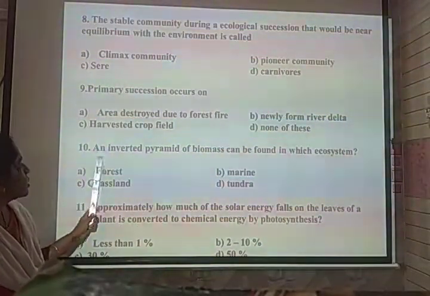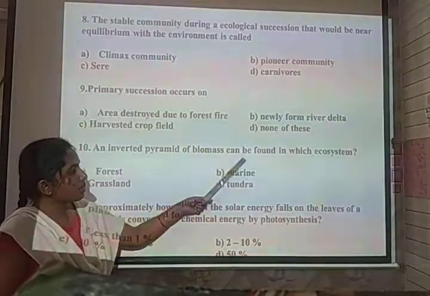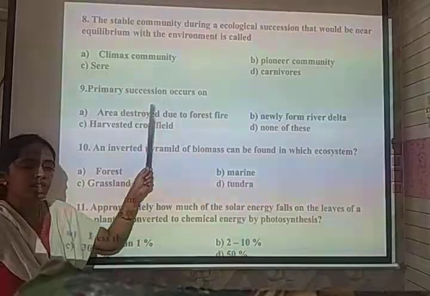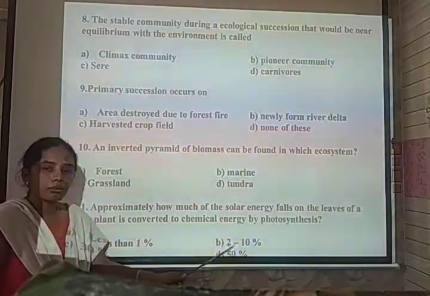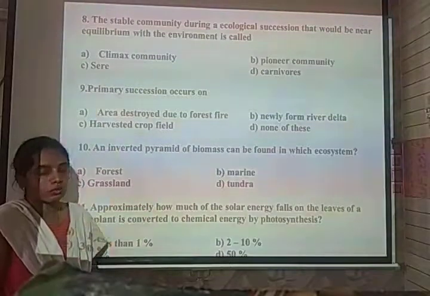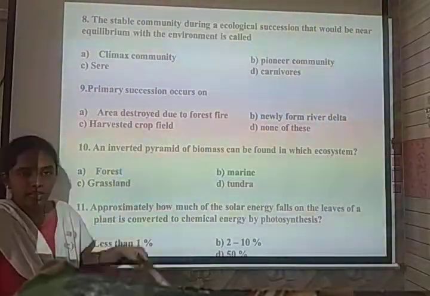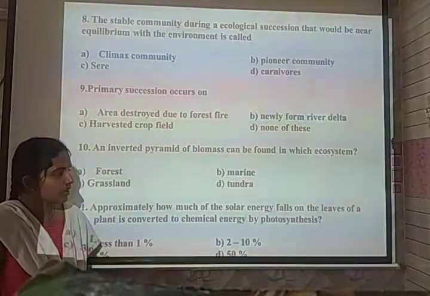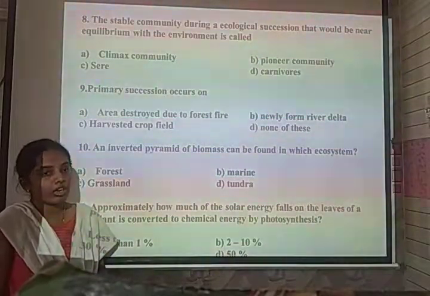So the pioneer species in a xerarch succession, that is on a barren rock, are lichens. An inverted pyramid of biomass can be found in which ecosystem? Usually the pyramids are upright, where the producers occupy the base and the consumers are at the top. Whereas when it is inverted, it is usually seen in a tree ecosystem, an ocean ecosystem and even a pond ecosystem.